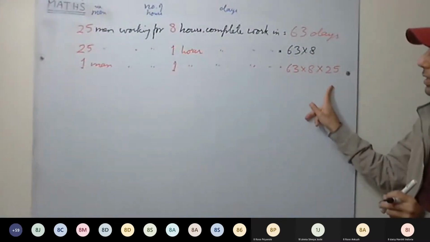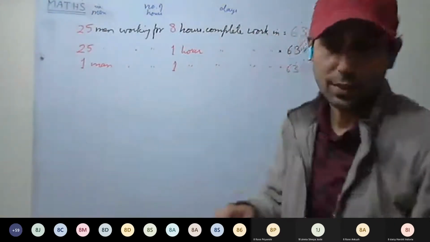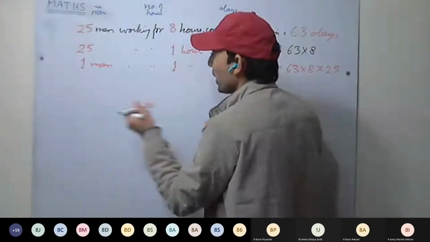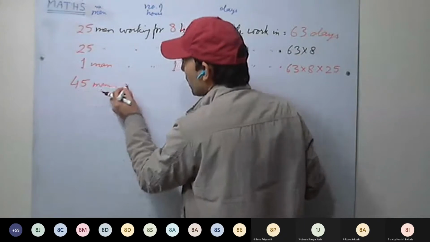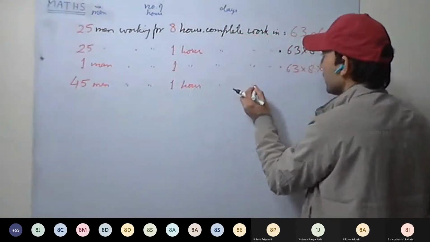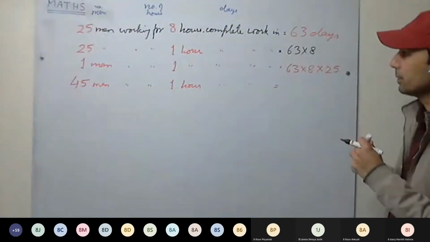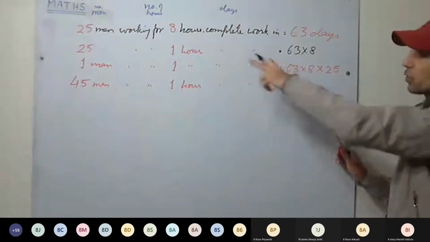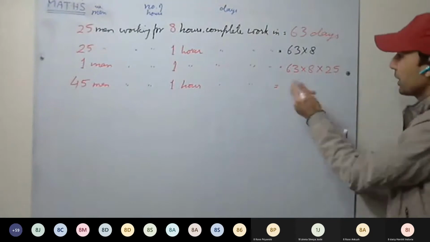Understood this? Now I'm increasing the men. Okay, now how many men? 45 men. Men have increased, more men joined, so in less number of days they will complete. And working 1 hour a day. Now 45 men are working. They will take less number of days because men have increased. More men, number of days decreases to complete the work.